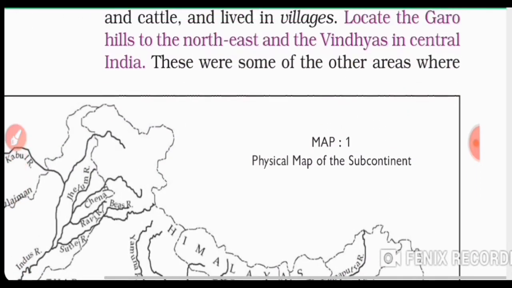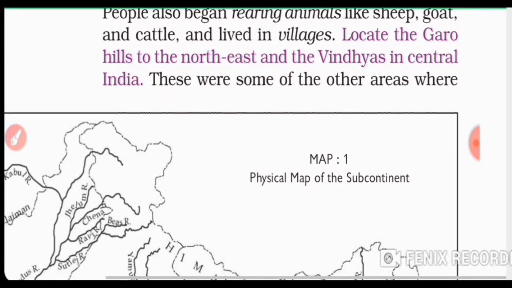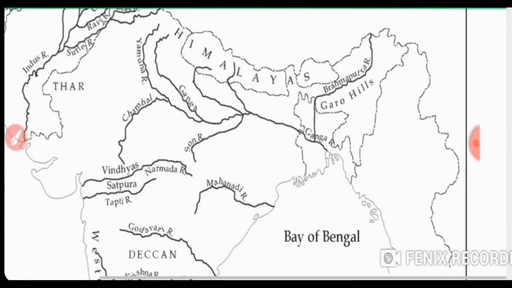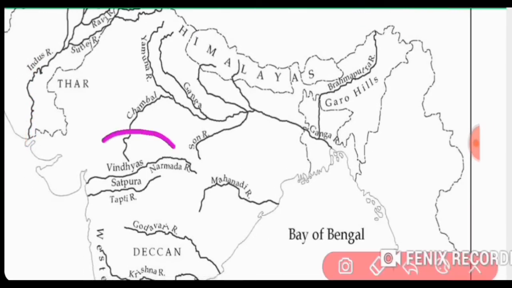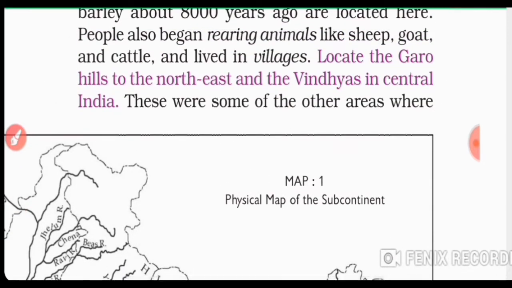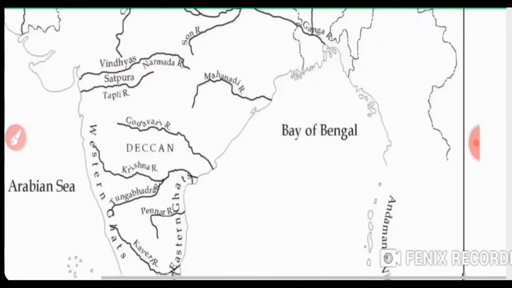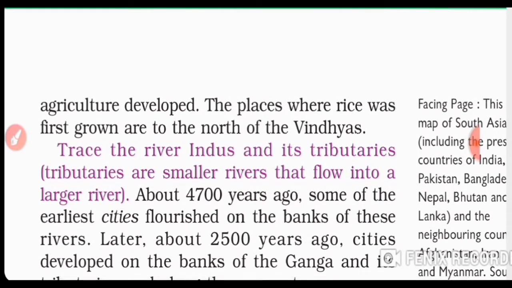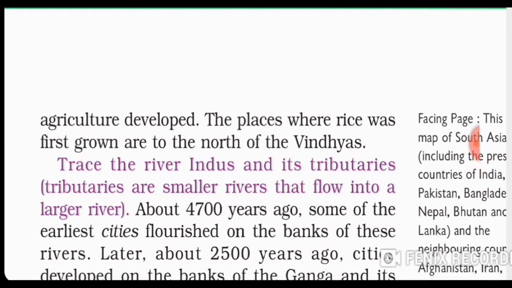So, children, next we need to locate the Vindhyas in central India. So, these are the Vindhyas. All right, so we have located them. These were some of the other areas where agriculture developed. Along with the Suleiman and Kirtar Hills region in modern day Pakistan, in mainland India the Garo Hills and the Vindhyas are where agriculture started.